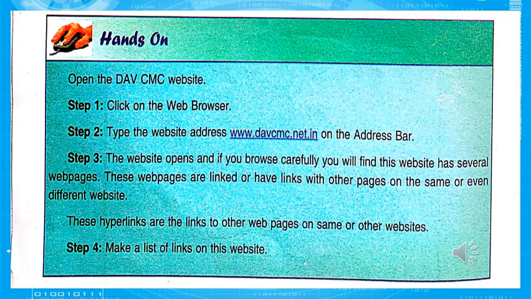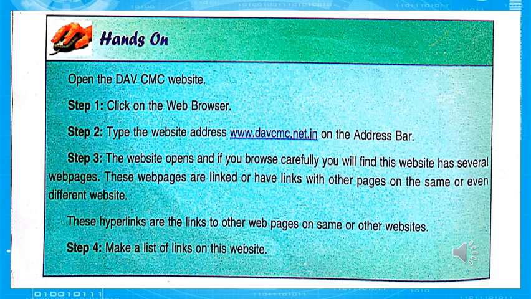Now I will give you the following steps to search a website. Step first, you open the DAV CMC website. Click on the web browser, which is Google Chrome in our computer. Select the web browser, and then type the website address, www.davcmc.net.in, on the address bar. And third, the website opens.